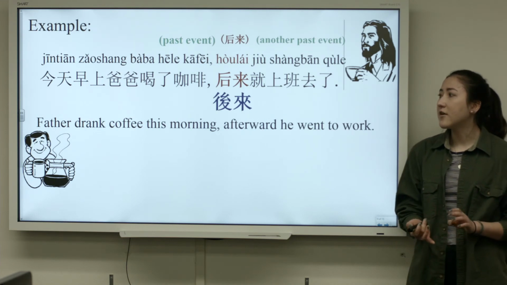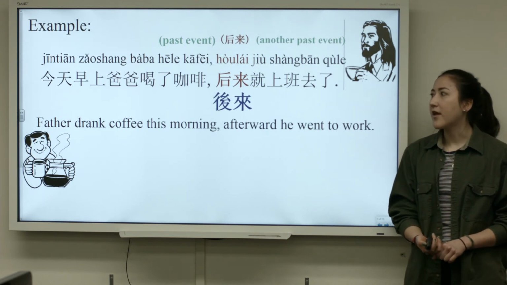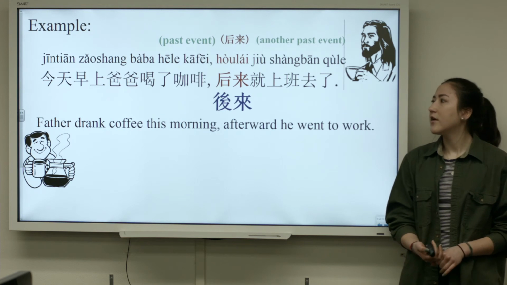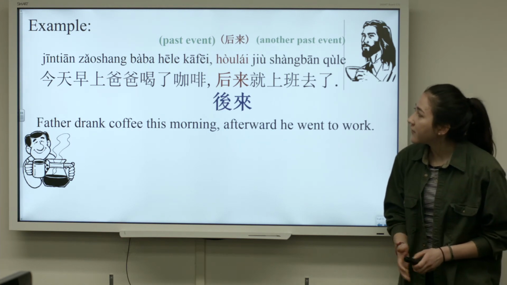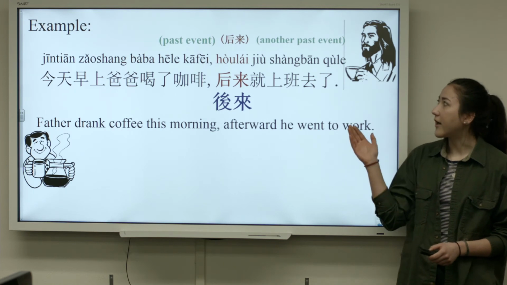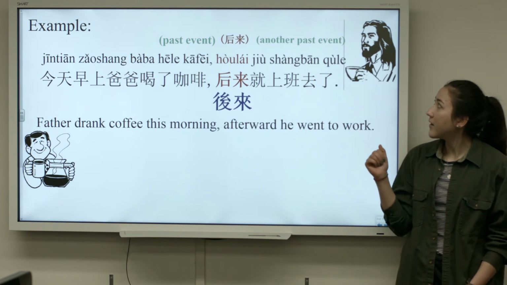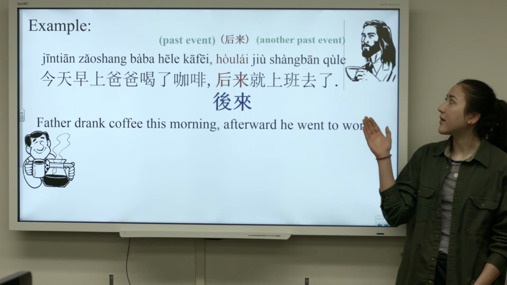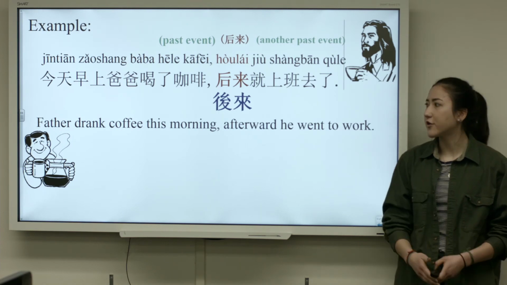The sentence says, Father drank coffee this morning. Afterward, he went to work. Notice in green, the past event is he drank his coffee, and then houlai, which is afterward, then another past event, 他上班去了, he went to work.